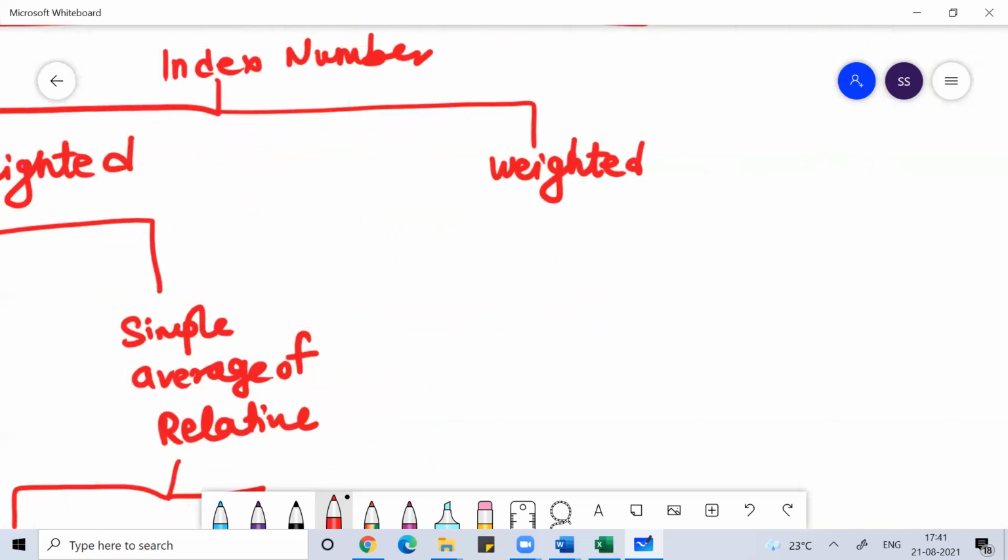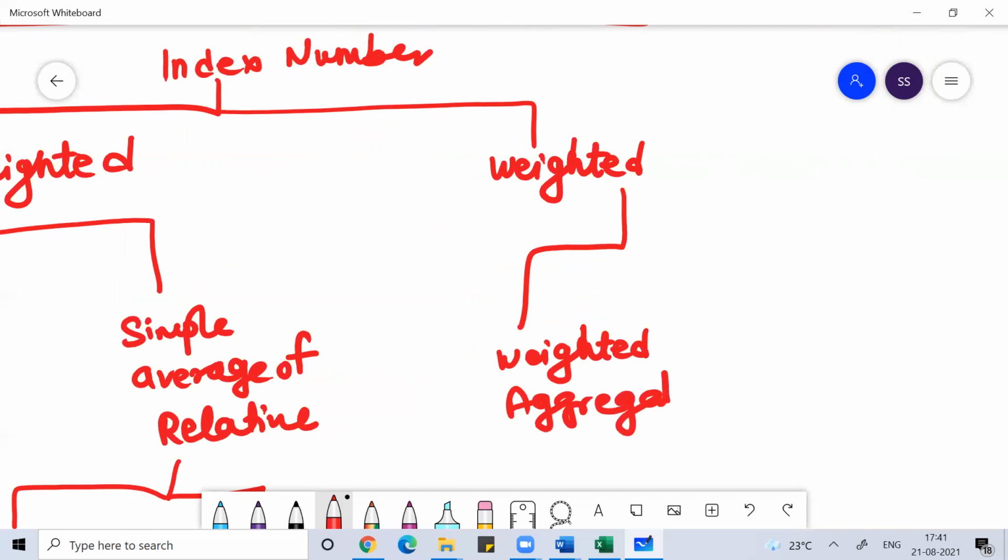Similarly, the weighted method can be weighted aggregate or weighted relative.